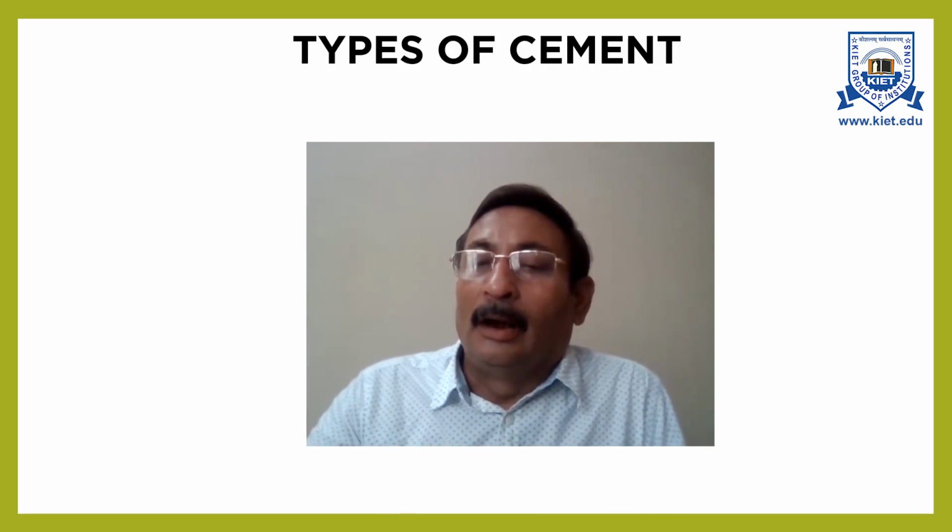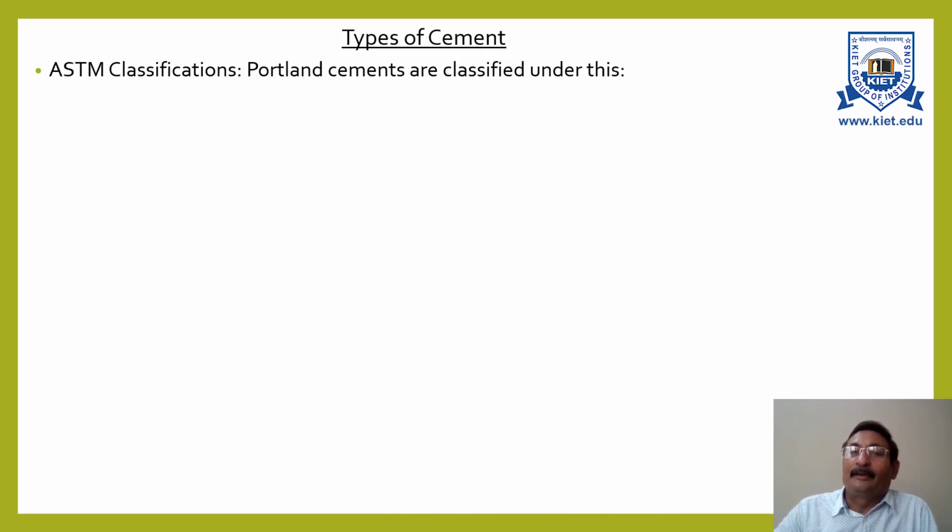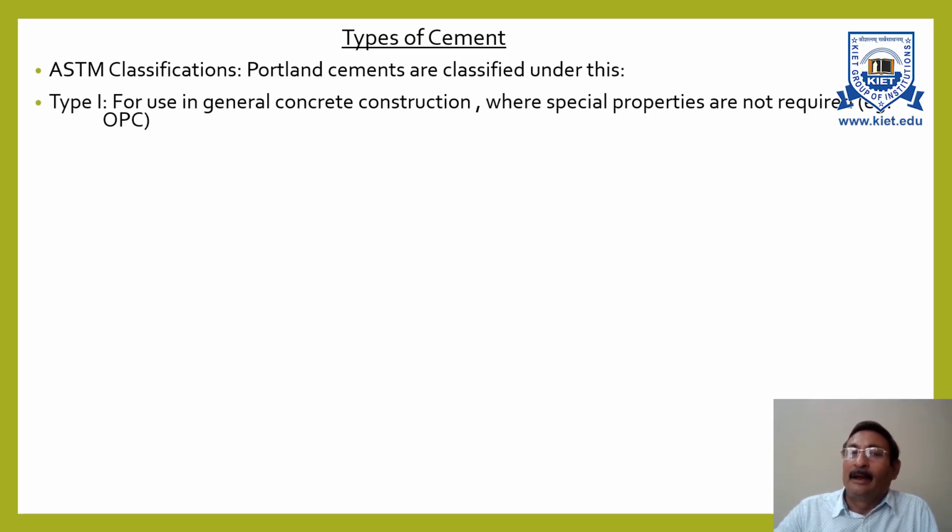If we talk about classification, then according to the ASTM classification, Portland cement can be classified as type 1, type 2, type 3, and so on. It is actually the American system in which we classify the cement in type 1, type 2, type 3, type 4, type 5.